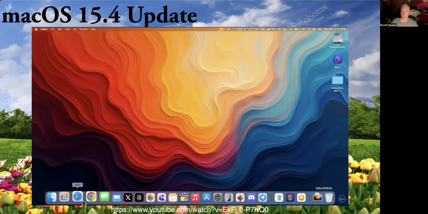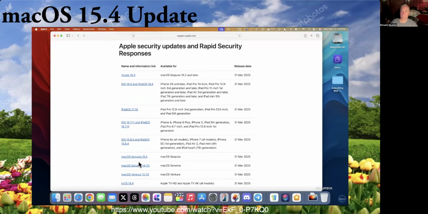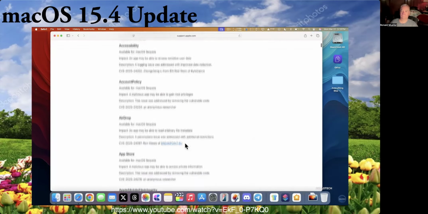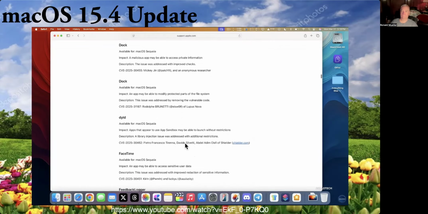If we go to Safari again and go to Apple's Security Update website, on Apple's Security Release website, you'll see all of the updates released today. And if we go down to macOS Sequoia 15.4, it looks like there's about 100 of these. I have not counted them just yet, but you can see how many there are, from everything from Dock, where it says an app may be able to modify protected parts of the file system.